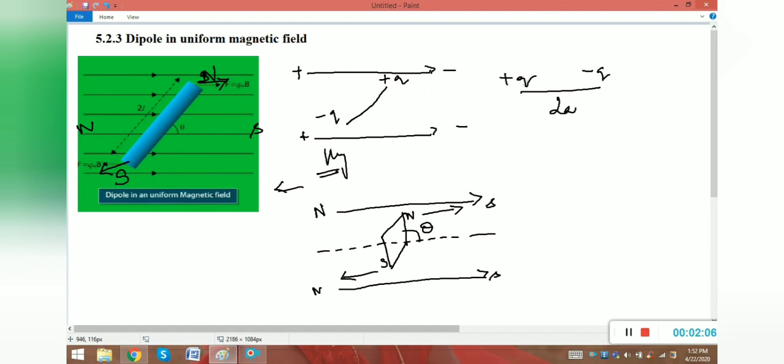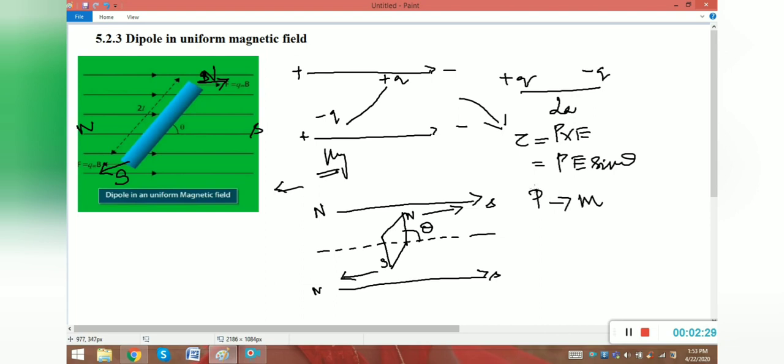So in the first lesson, what is our conclusion for this concept? Tau is equal to P cross E, which is equal to PE sin theta. According to the electrostatic analogy in the 4th chapter, we conclude that P is similar to the magnetic moment.